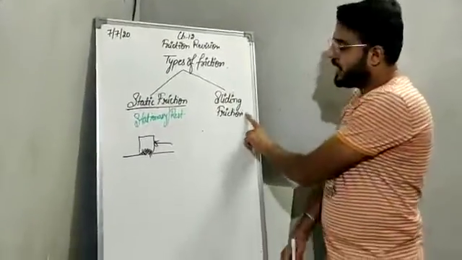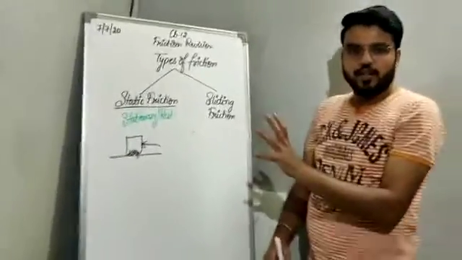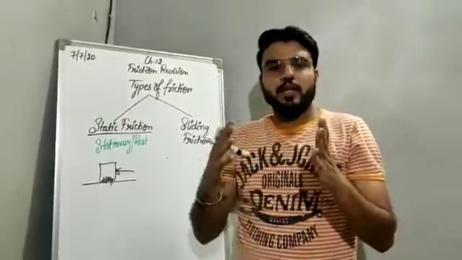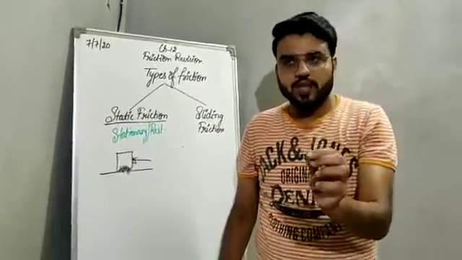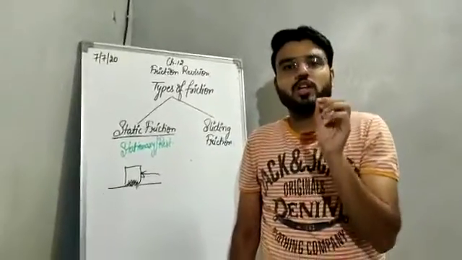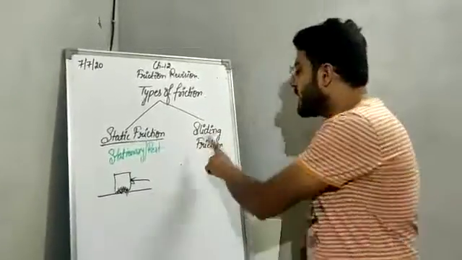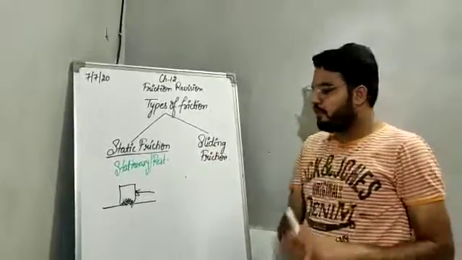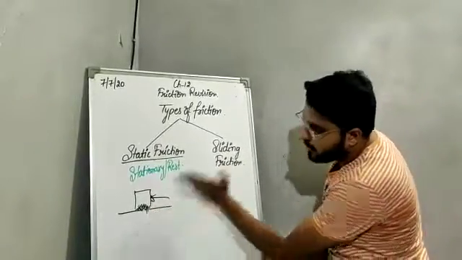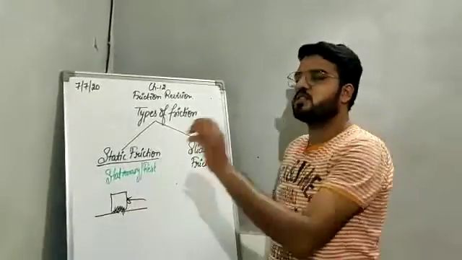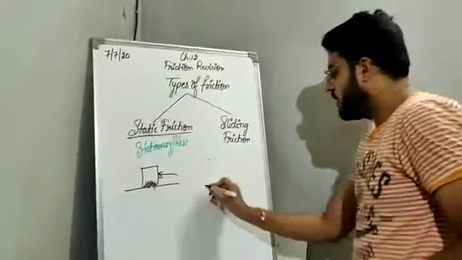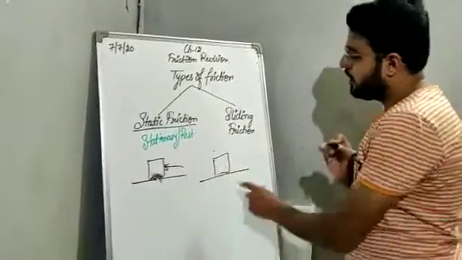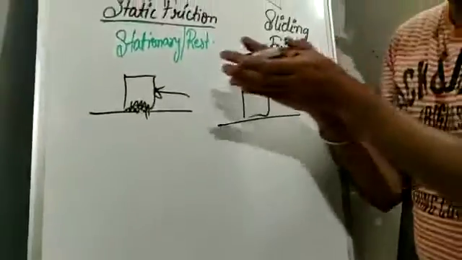Okay, now what is sliding friction? When two bodies slide over the surfaces of each other, the force of friction which comes into action is called sliding friction. If we again take the example of this box, now this box is not stationary. Now you have applied the force and the box started moving.